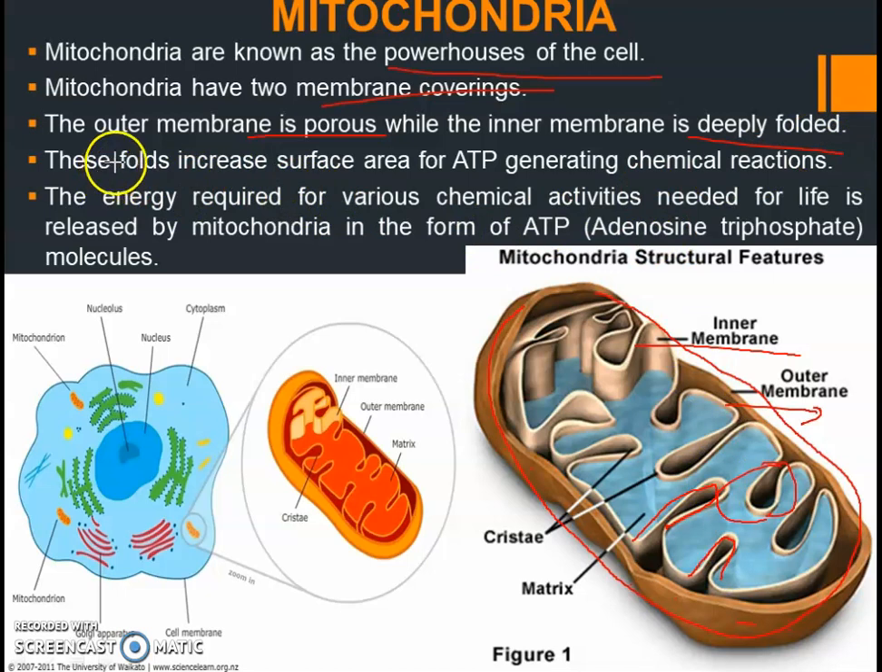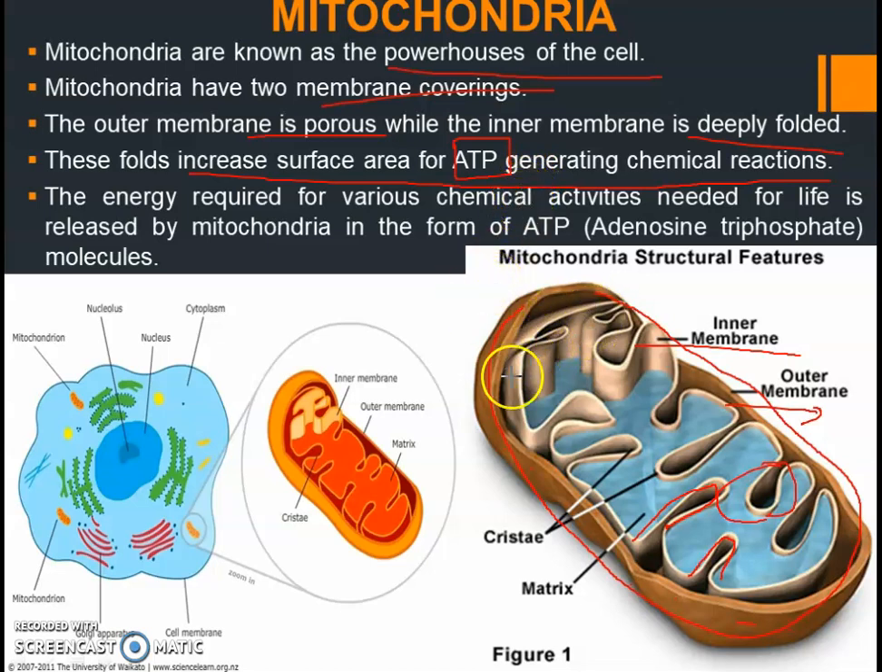Okay, and why are these membranes folded? It is because it increases the surface area for ATP generating chemical reactions. I hope you have heard this term ATP, which is adenosine triphosphate. It is the energy currency of a cell. So to increase the surface area for ATP, more space has to be given for ATP production.